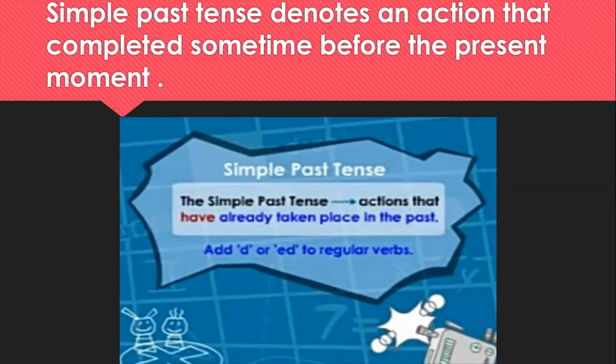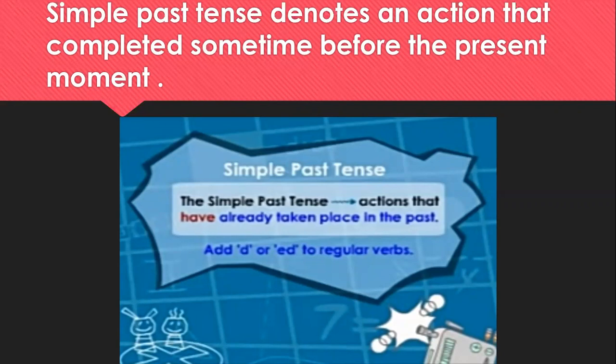Okay. Now, students, what do you mean by simple past tense? In simple past tense, in the affirmative you use subject plus verb. In negative, you will use subject plus did plus not plus verb. Okay. And in interrogative, you use did plus subject plus verb and the interrogative mark. Okay.